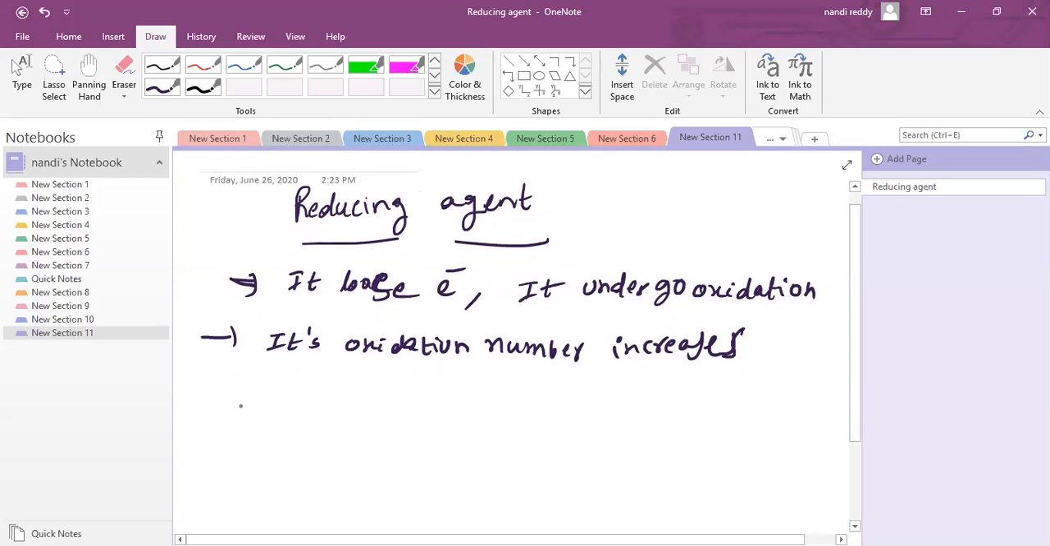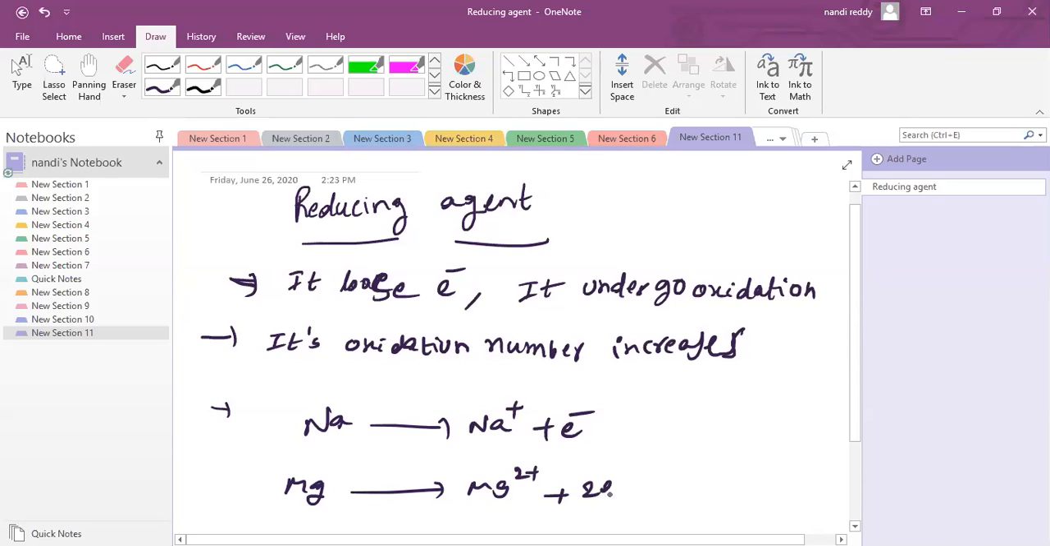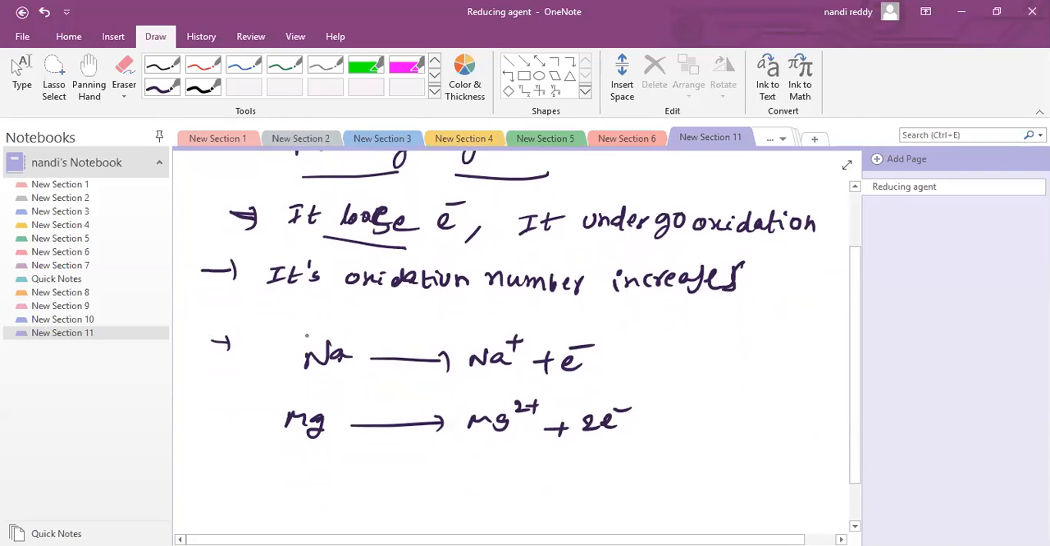Now we can see, for example, sodium. Metal can act as a reducing agent. Sodium gives rise to Na+ plus electrons, so this is a reducing agent. Magnesium gives rise to Mg2+ plus electrons. It loses electrons. It undergoes oxidation. Loss of electrons we call oxidation, and its oxidation number increases. This is 0, here +1. Here 0, plus 2. So all these oxidation numbers increase.